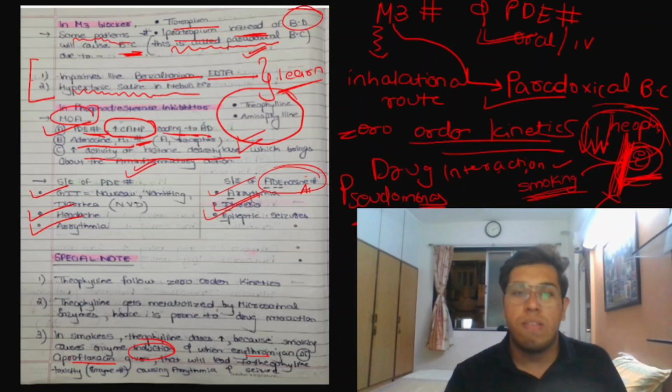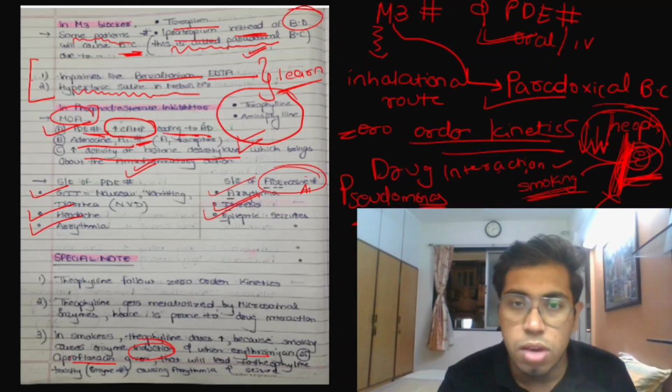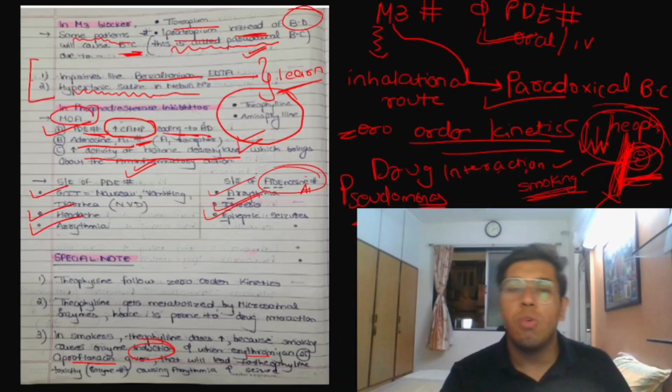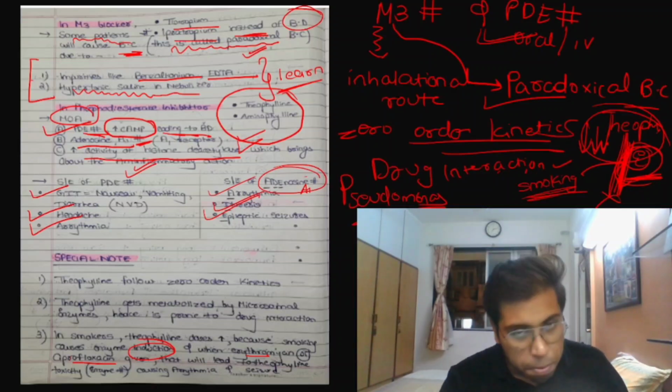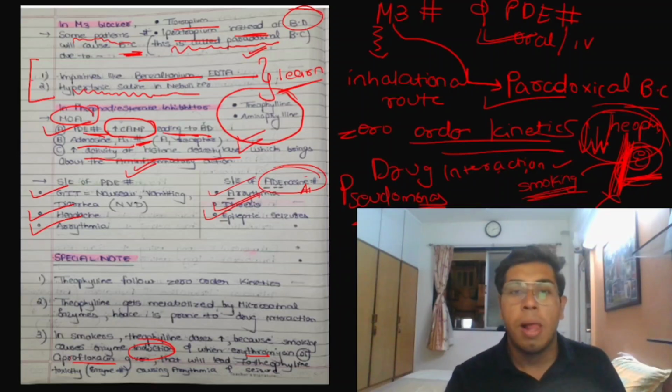inhibit the phosphodiesterase, by which what happens is that it will increase the cyclic AMP causing bronchodilation. They also block the adenosine A1 receptor. Apart from that, they also increase the activity of histone deacetylase, by which what will happen? Anti-inflammatory action will be produced.